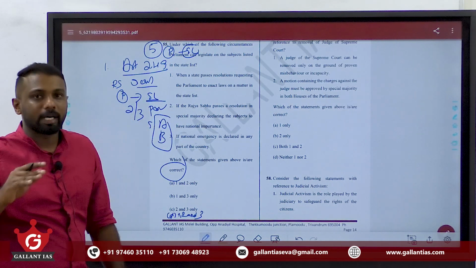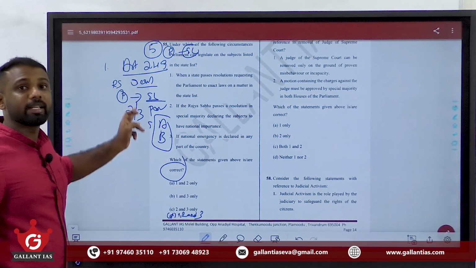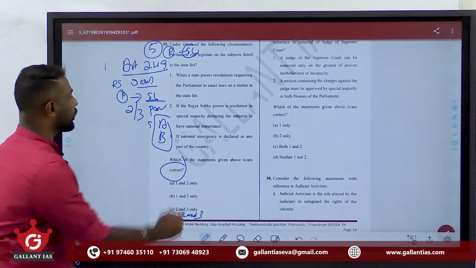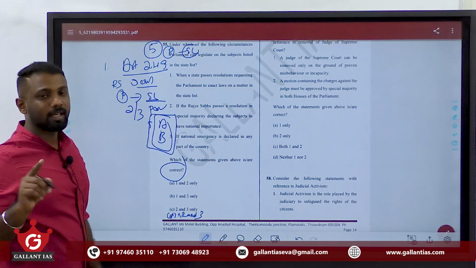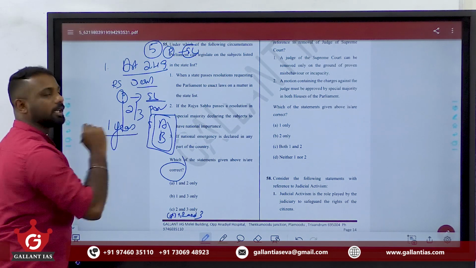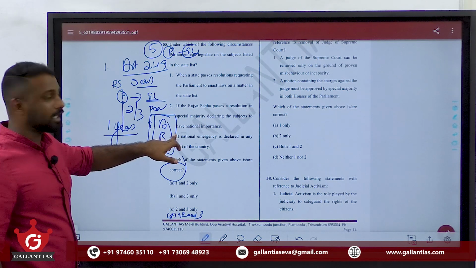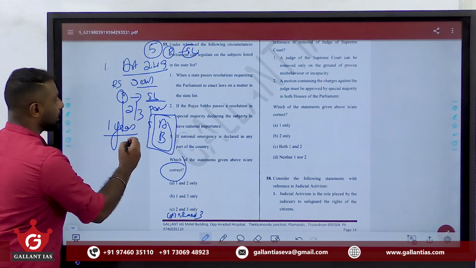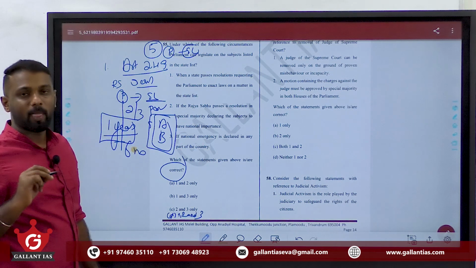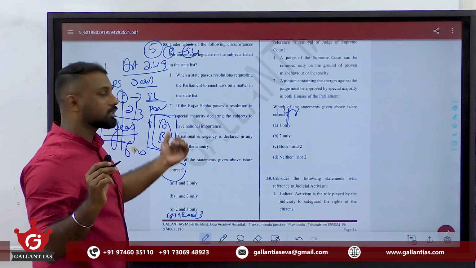In these matters, Parliament can now make law. So who empowers it? Rajya Sabha. So if Rajya Sabha empowers through this required majority, under Article 249, then Parliament can make law on these subjects. Clear? Also please note that this resolution is valid for a time period of 1 year. So within this 1 year, Parliament must make law. And this law will be valid after 6 months this resolution ceases to operate. I repeat once again, the resolution time period is 1 year, right? Okay, resolution time period is 1 year.